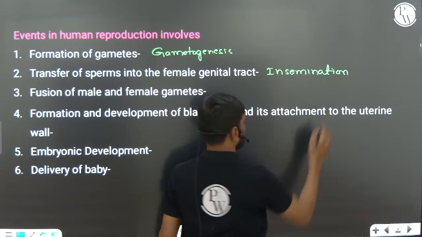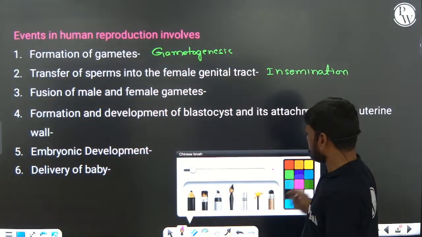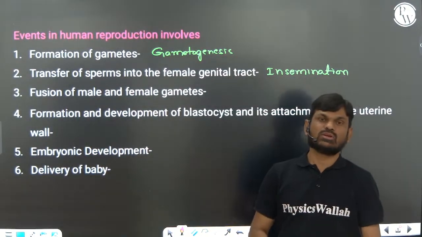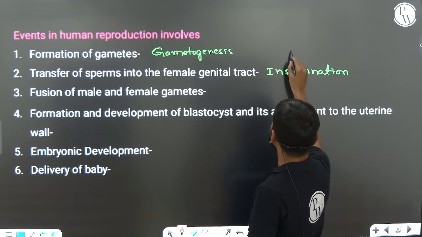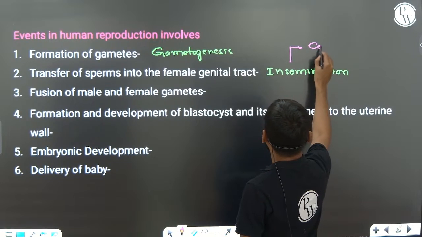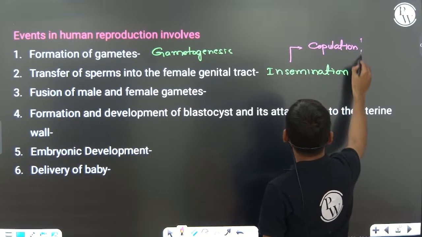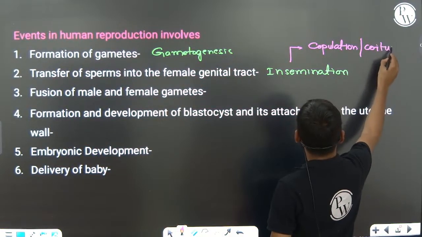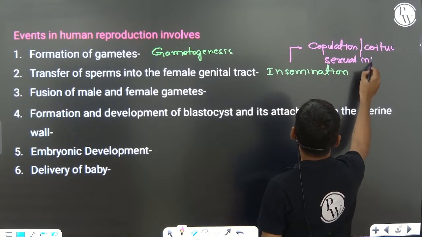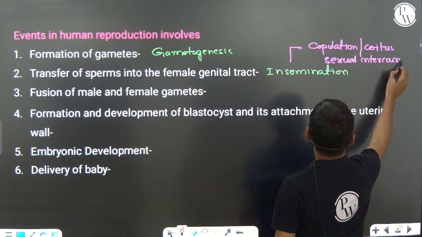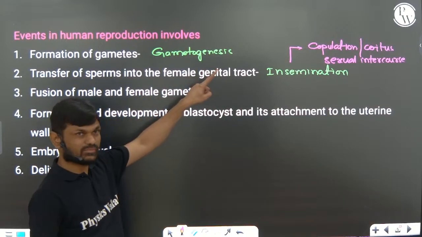Here they will ask one more question: which event takes place during coitus, copulation, or sexual intercourse? That is insemination. During sexual intercourse, the insemination event takes place.